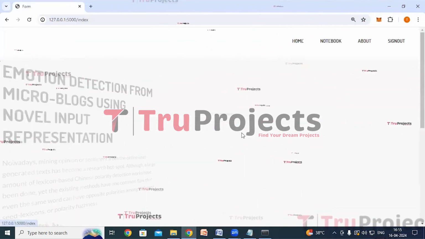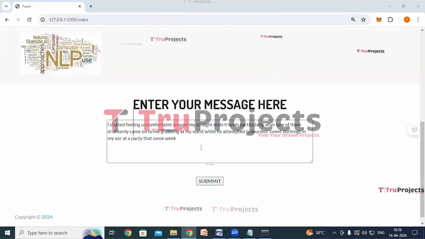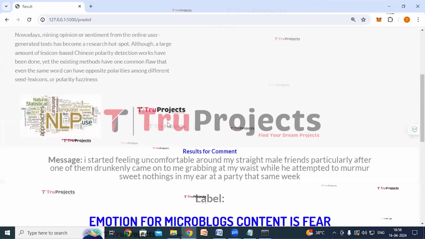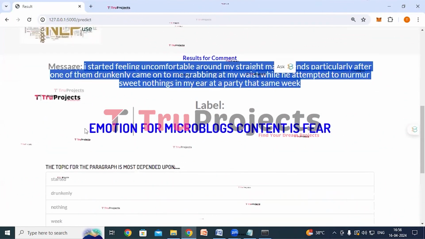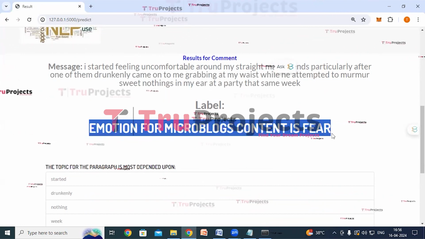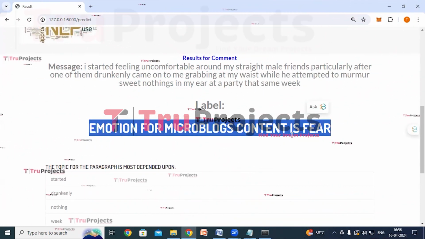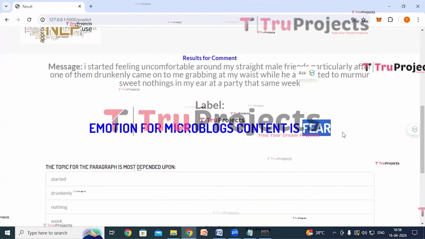We'll try with some more test cases. This is the entered message. Here we can see emotion for microblog content is fear. So the application has detected the emotion in this message as fear.